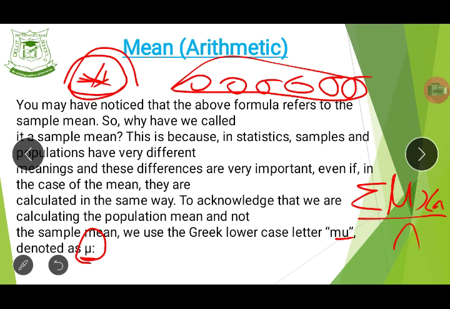Do you get it now? Or you can say, sorry, that's the population number, the mu again. Do you get it now? So that's how it is done.